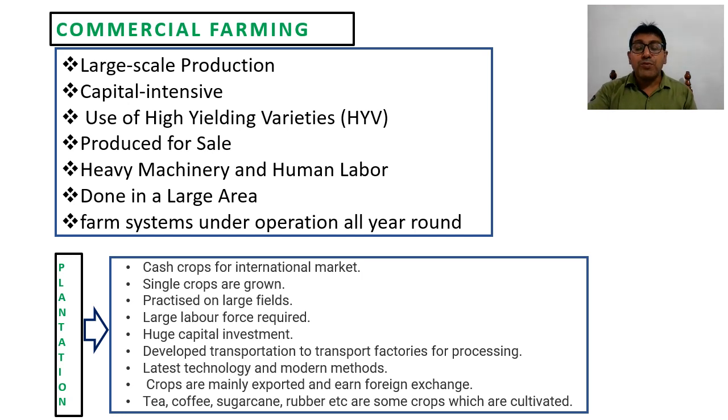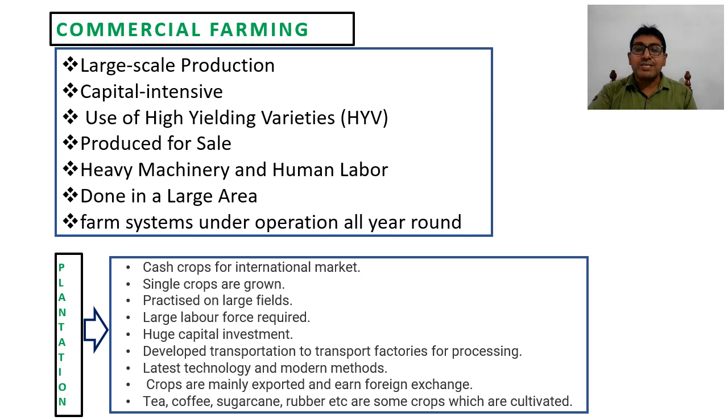For this type of farming, for example tea, it is a labor-oriented farming, because most of the work is done by people only. Machines cannot select or collect the leaves. In the same way, it is a labor-oriented farming.